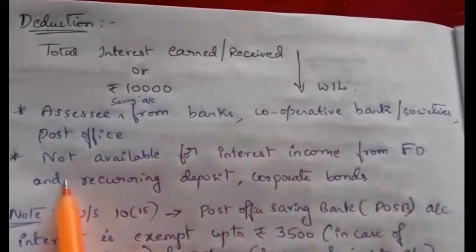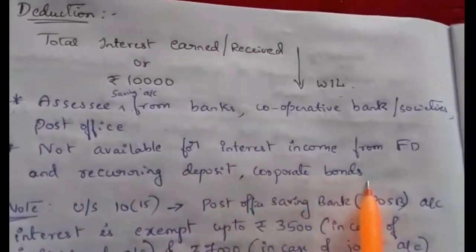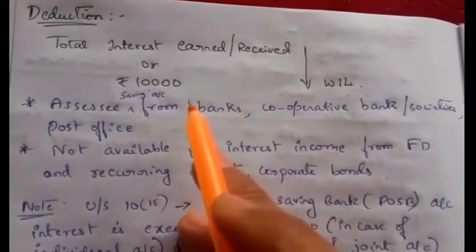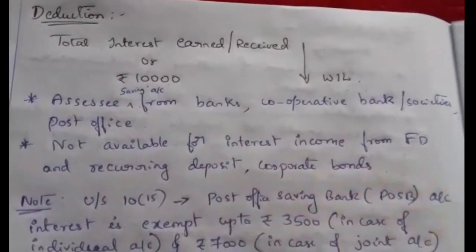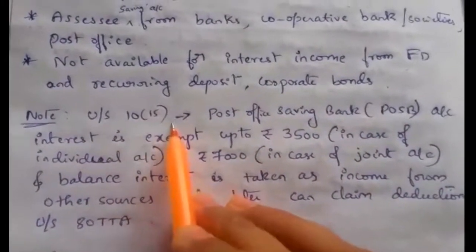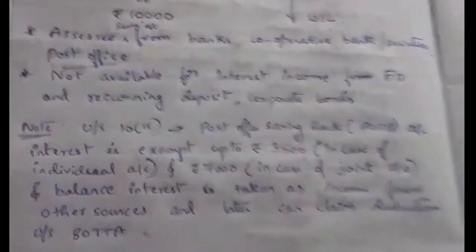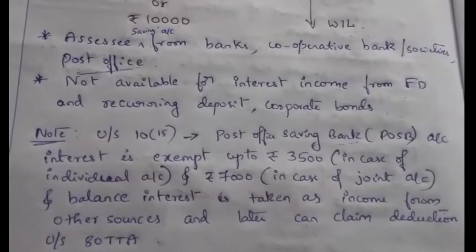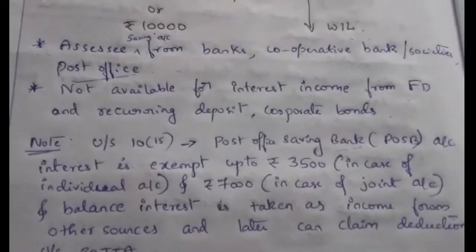So this deduction is not available for interest income from FD, fixed deposit, recurring deposit or corporate bonds, only for the savings bank deposit. Only for savings bank deposit, not for the fixed deposit, recurring deposit or corporate bond. And there is one more condition under section 10(15), post office savings bank account. If the assessee has opened an account in the post office and receives interest from those deposits, they can claim deduction under section 80TTA.